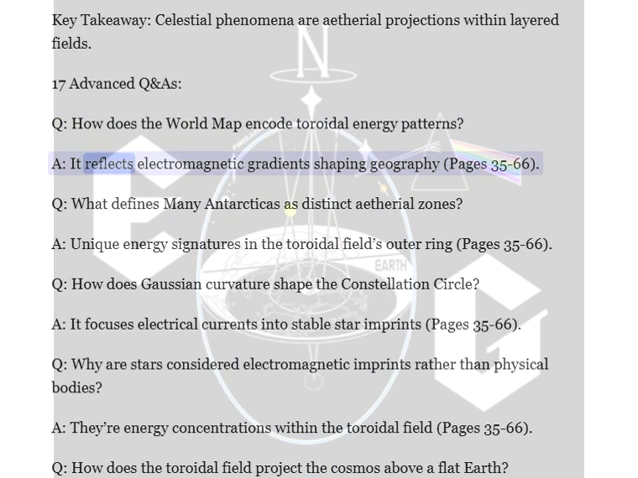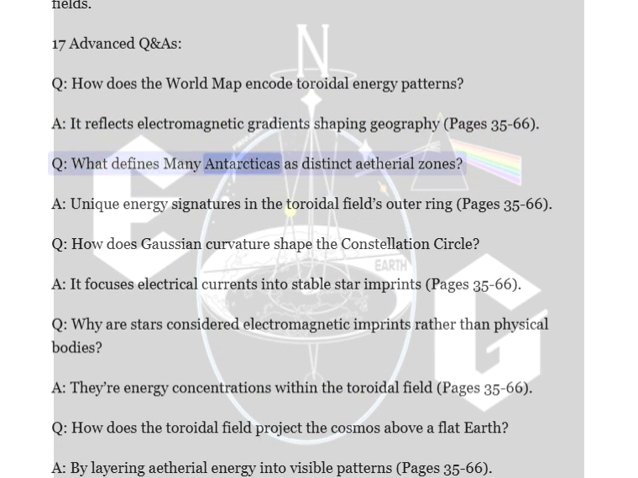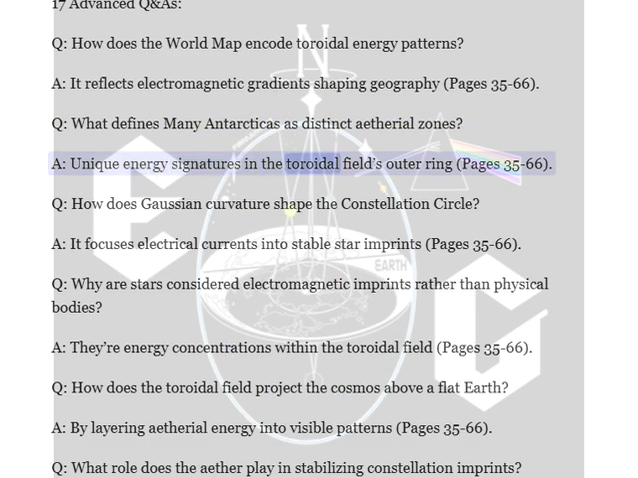A. It reflects electromagnetic gradients shaping geography, pages 35 to 66. Q. What defines many Antarcticas as distinct ethereal zones? A. Unique energy signatures in the toroidal field's outer ring, pages 35 to 66.